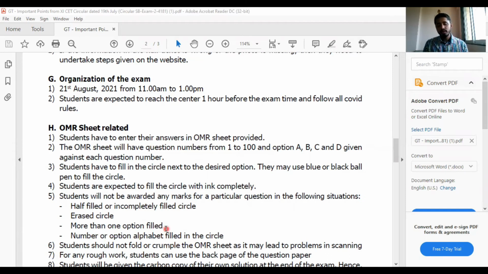More than one option filled: don't be over smart and do all that. You will try to fill one more option. See, it's a computer scanner. A computer scanner rarely makes a mistake. So it will take the answer, and for that question, if you fill 2-3 circles, it won't take the answer at all.